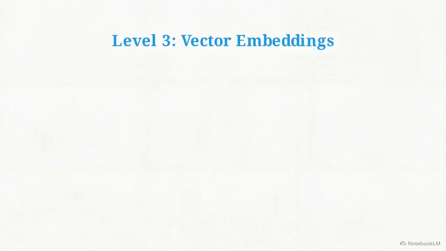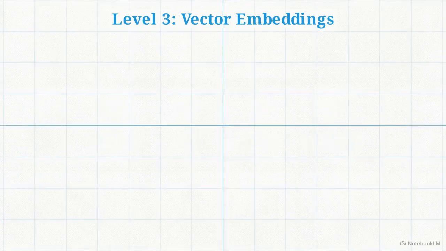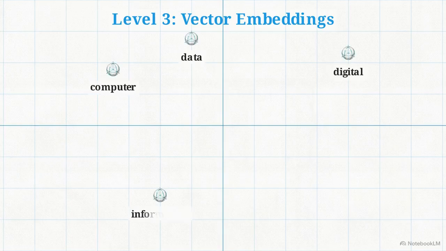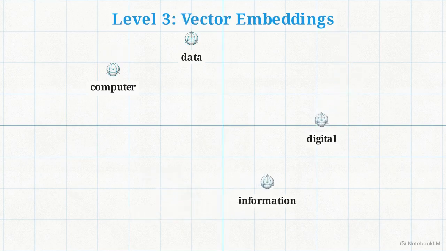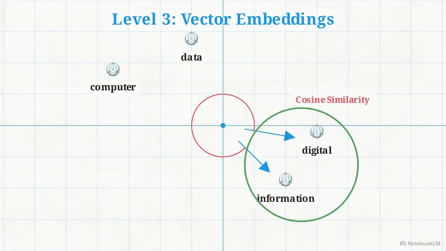Level 3 introduced vector embeddings, a breakthrough that moved machines from simple counting to a spatial representation of definitions. Neural networks map tokens to coordinates on a multidimensional grid. Every word occupies a mathematical position based on context. Words used similarly, like digital and information, cluster together. This spatial proximity is a mathematical proxy for meaning.